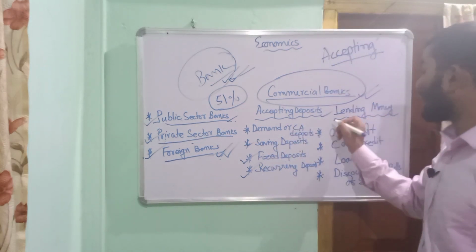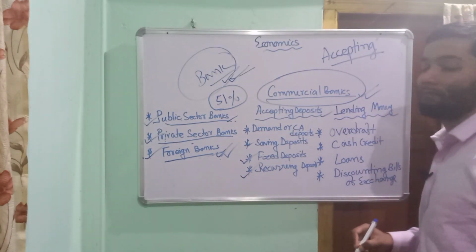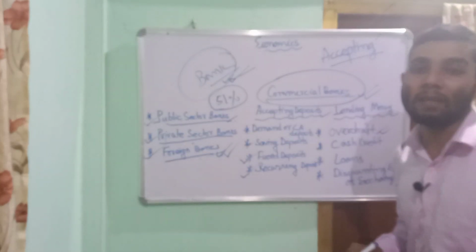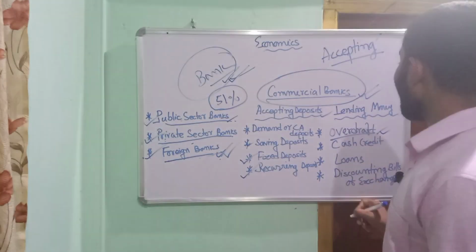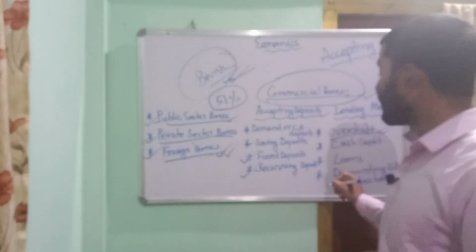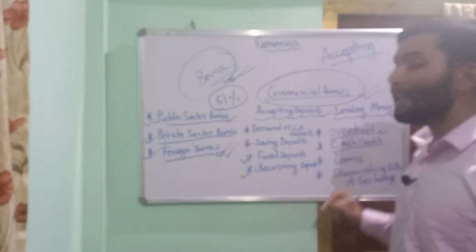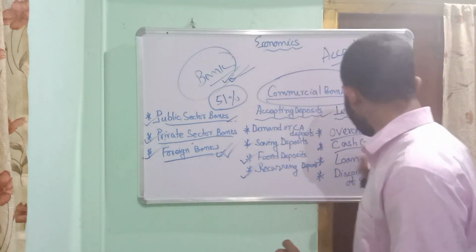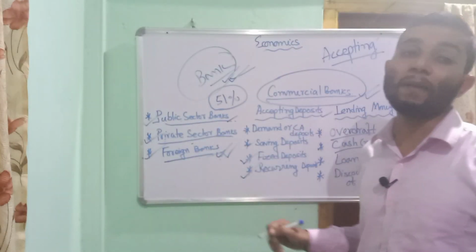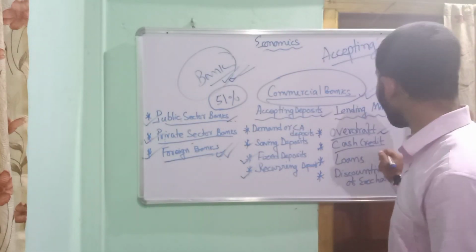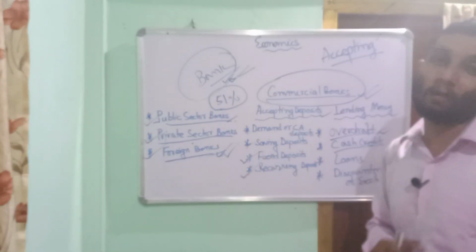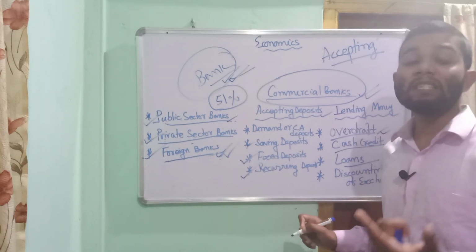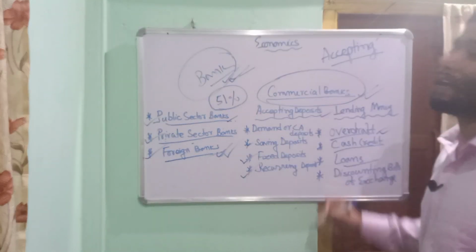Now we will see another function of commercial banks, lending money. Dear student, lending money is one of the most important functions of commercial banks. Lending money in the form of overdraft, cash credit. In our places, cash credit is very popular. People used to call it a CC account. Almost all businessmen have a CC account. Then loans. Yes, you know that commercial banks allow loans to their customers. Then discounting bills of exchange.